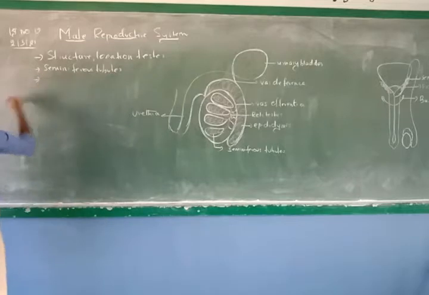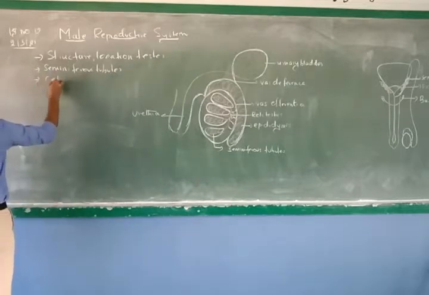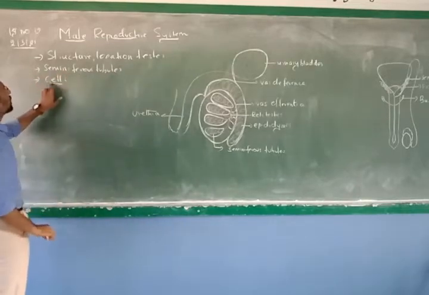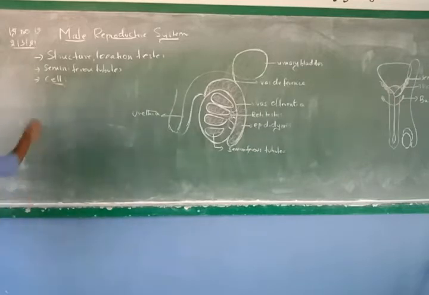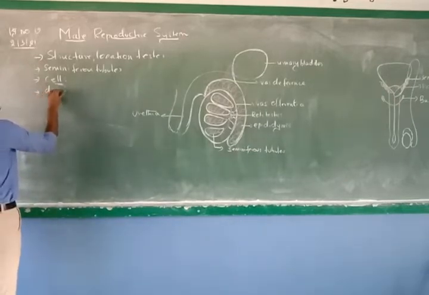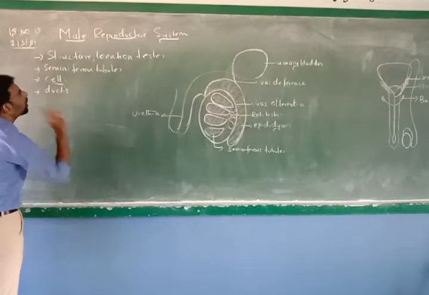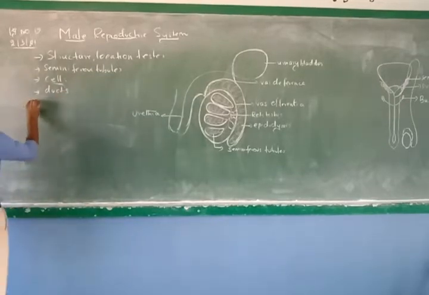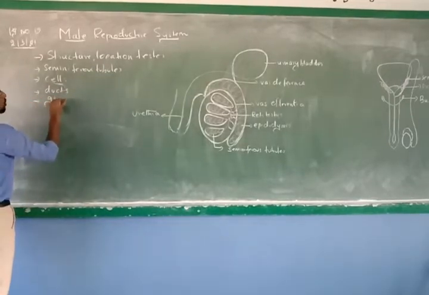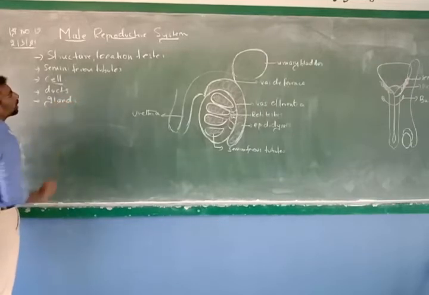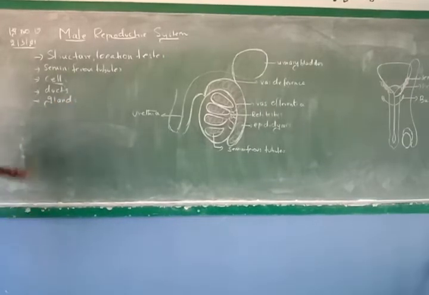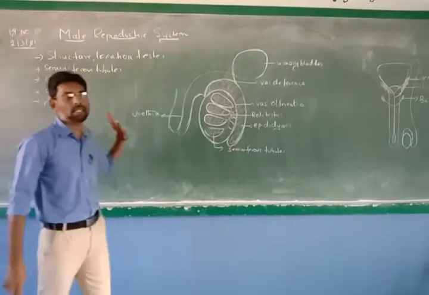And the third, we will talk about certain cells which are located inside the seminiferous tubules. And the fourth is the ducts or the tubes involved in the male reproductive system. And finally, we will be discussing the glands in the male reproductive system. So these are all the topics that we are going to cover.